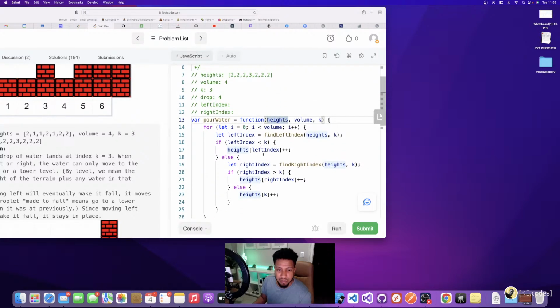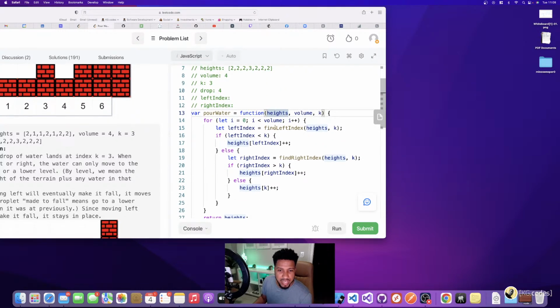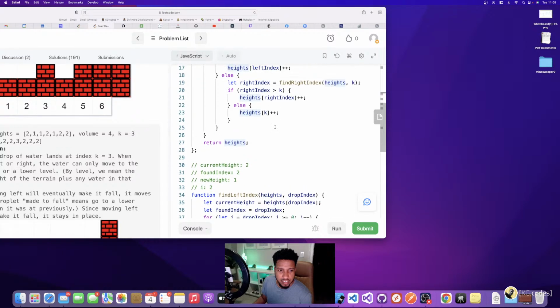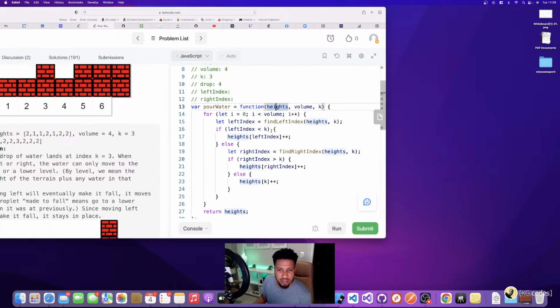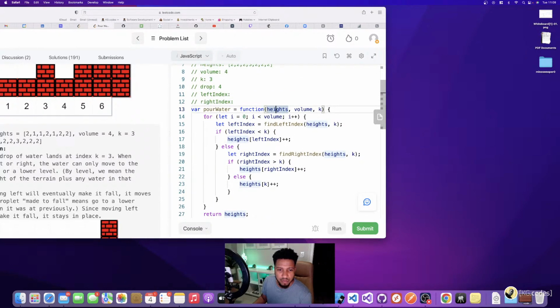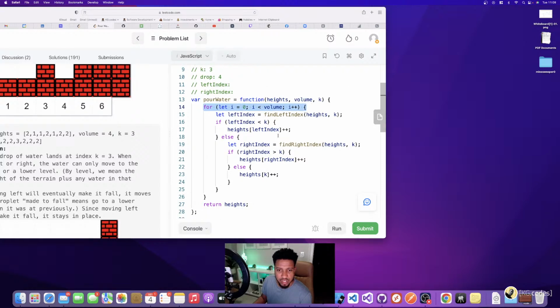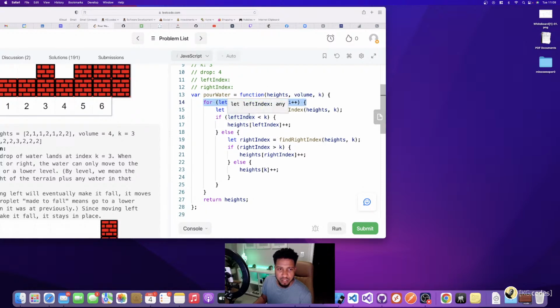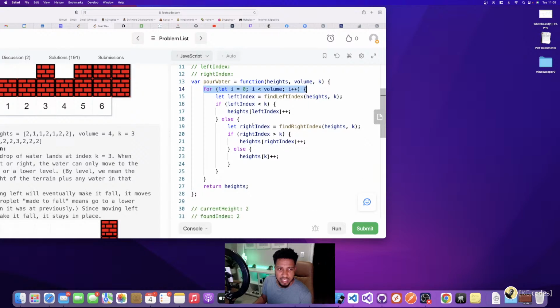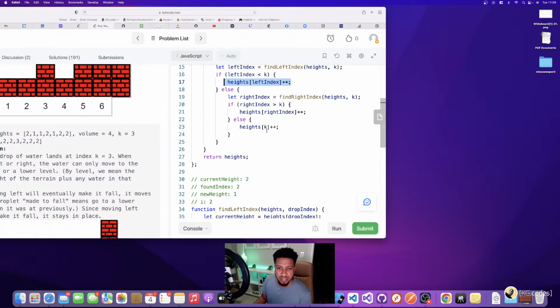And for my time complexity, for every single volume I'm doing an operation, and then for every drop, I need to go either left or right to find and add the heights. So at worst case, I'm going to go completely left, or completely right, until I find something.